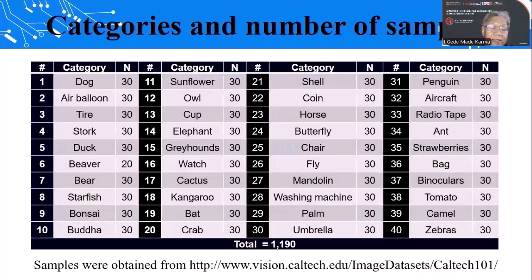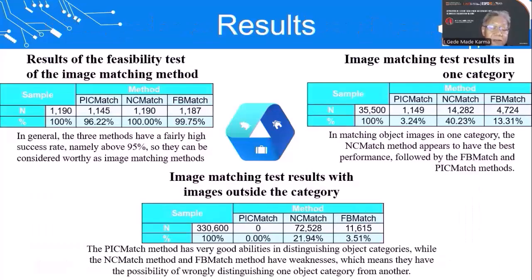In this experiment, we use 40 object categories with 1,190 samples. The samples were taken from the website www.vision.caltech.edu/image_datasets/caltech101. The results that we got were, first, the result of the feasibility test of the image matching method.